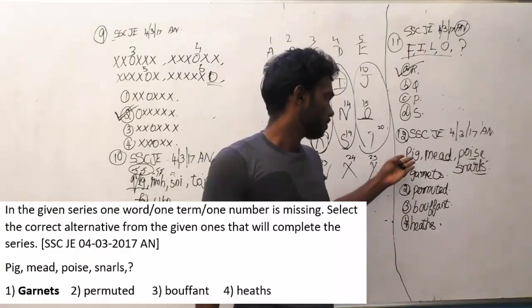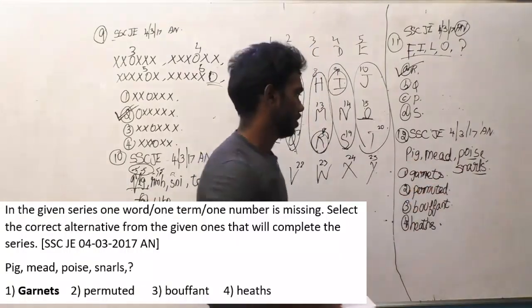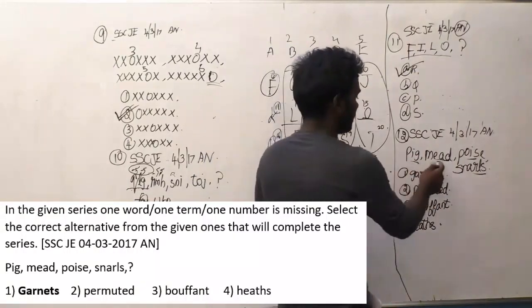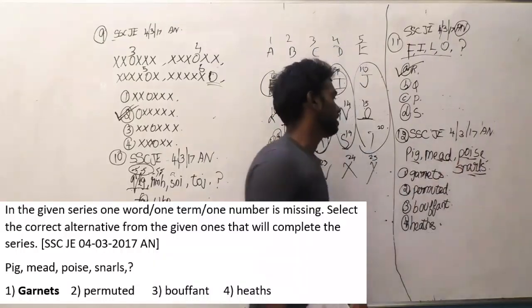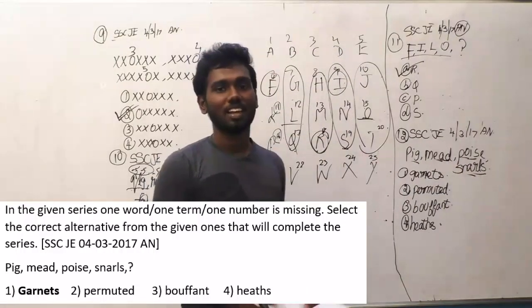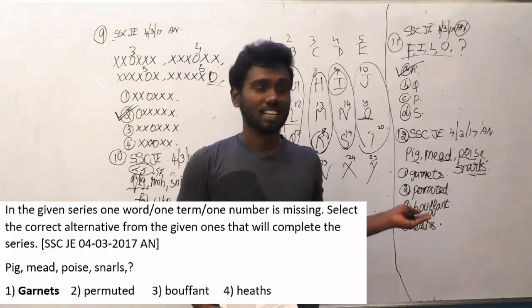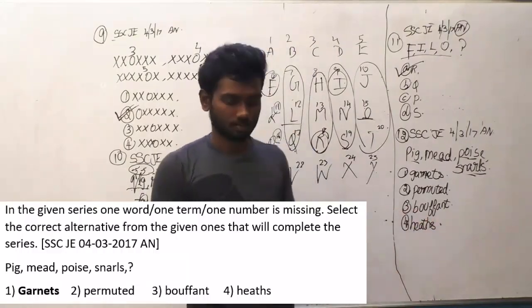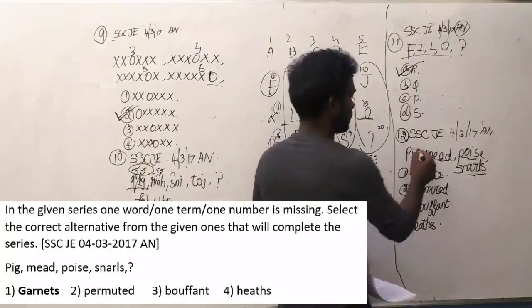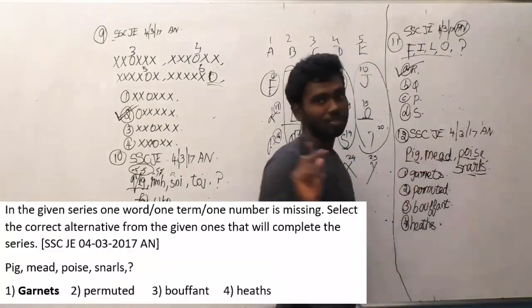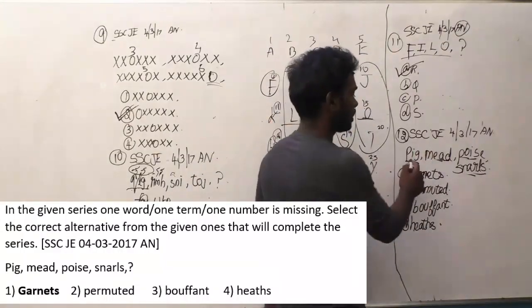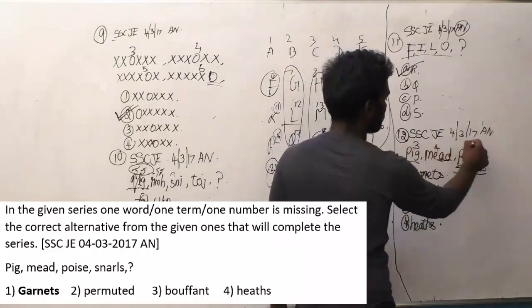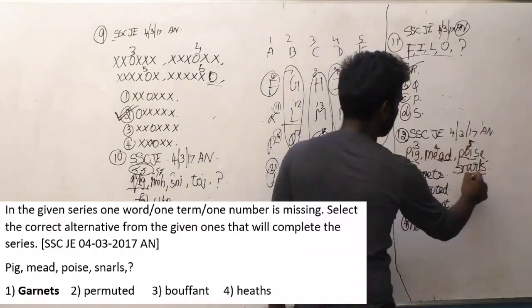And let me tell the logic now. If I tell the logic, you will feel, is this that simple? You will feel like these questions are asked in SSC JE, and even a small child can answer this. The logic is the number of letters. Pig has 3 letters, mead 4, poise 5, and snarls 6.